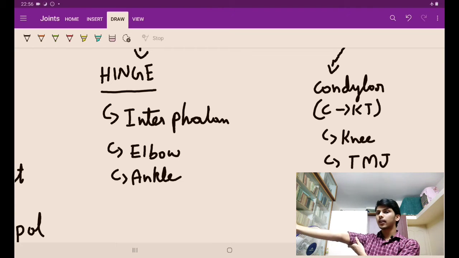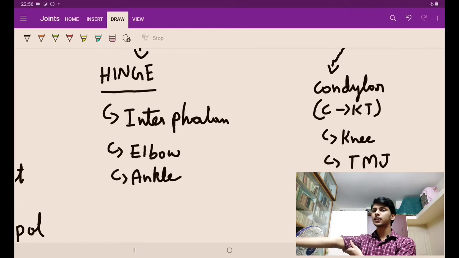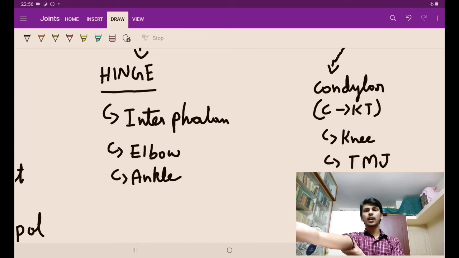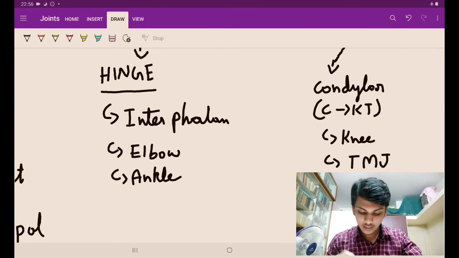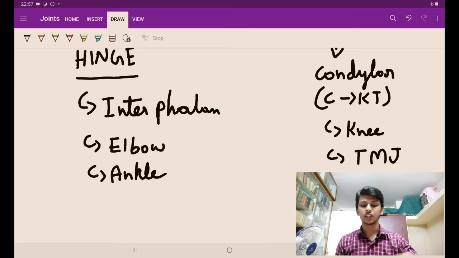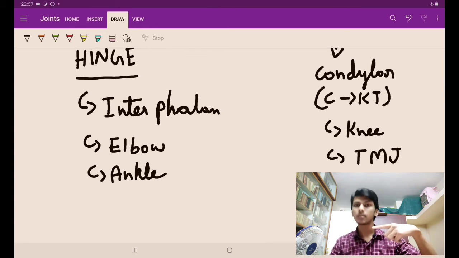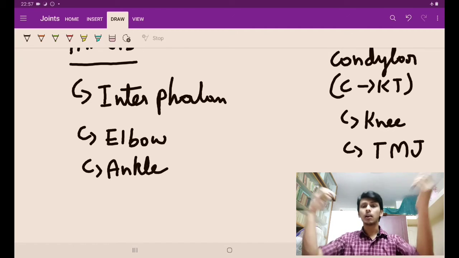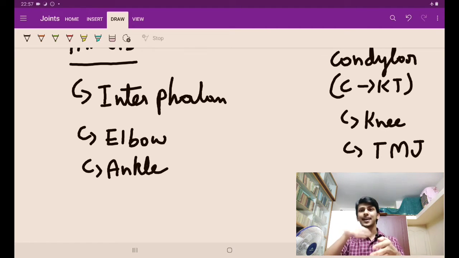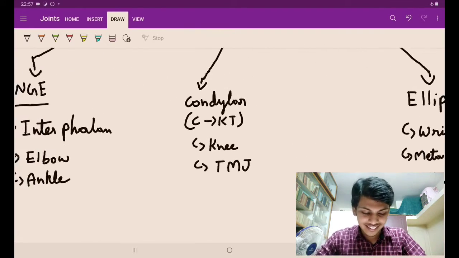अभी देखना, it can't hyperextend. इतना ही है इसका range, and it's only in one axis. I can't move it like this sideways. Example से interphalangeal joint. See here, interphalangeal joints. ये ऐसा हो सकता है, ऐसा हो सकता है. Sideways इनके बीच नहीं होता. Okay? So that is an example. Elbow joint तो होगा, ankle भी होगा. Ankle sideways करोगे क्या? It won't ना, ये ऐसे ही होगा. Okay? That is a hinge joint.